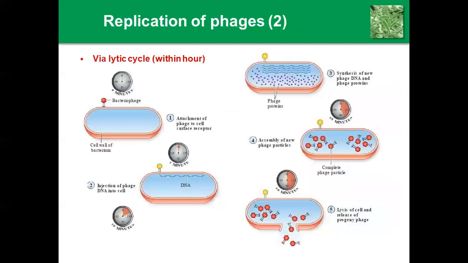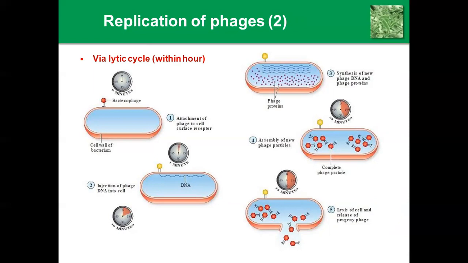Then replication, phase 2. What happened? After cell wall attachment is over, the second step is injecting the DNA into the bacterial cell. Then, third, synthesis of new phage DNA and phage protein. It will produce excess DNA as well as protein, which helps it produce an excess number of viruses. Then assembly of new phage particles. After assembling and completely maturing, the cell wall of the bacteria breaks down.